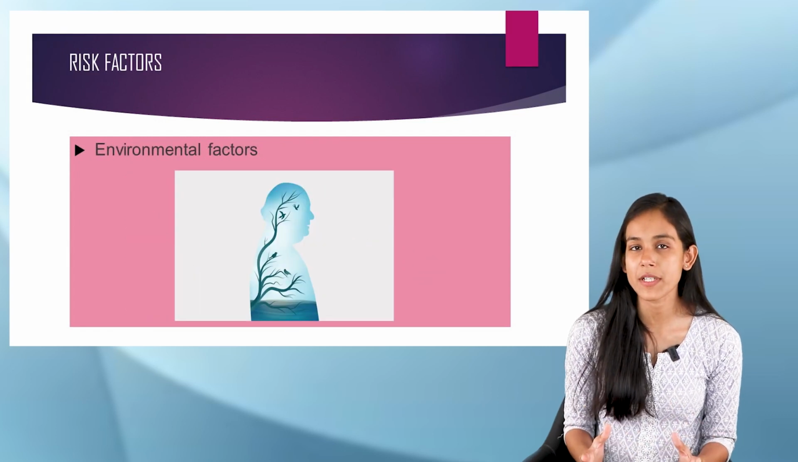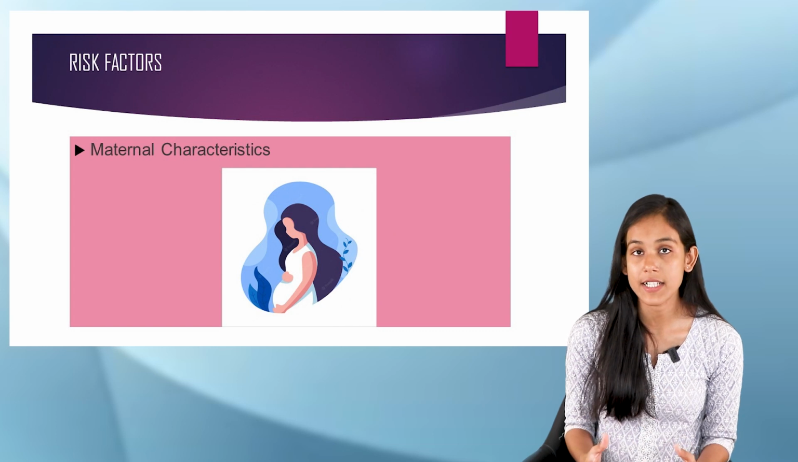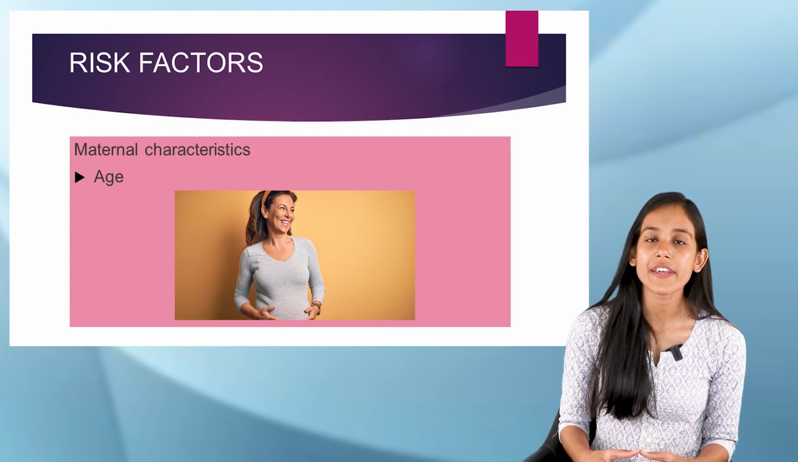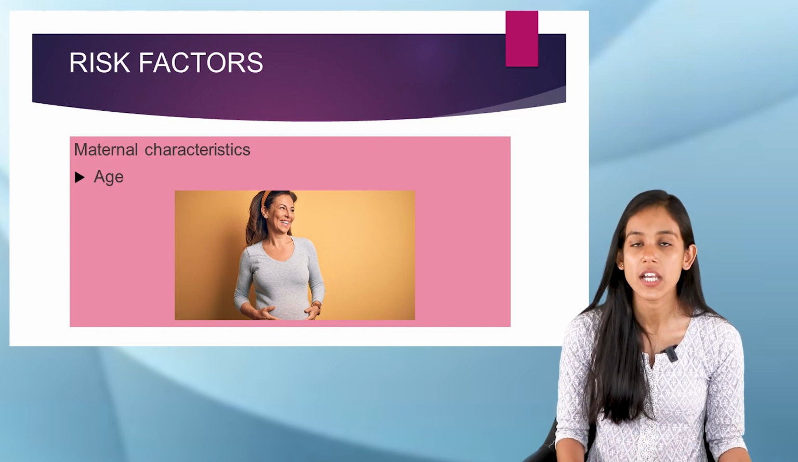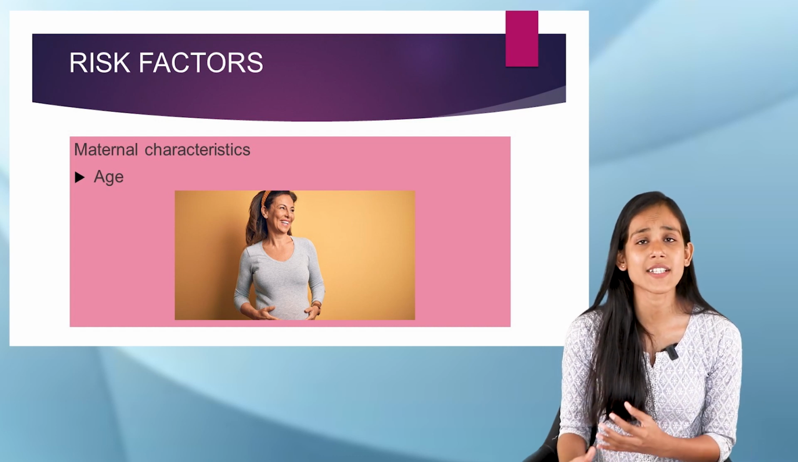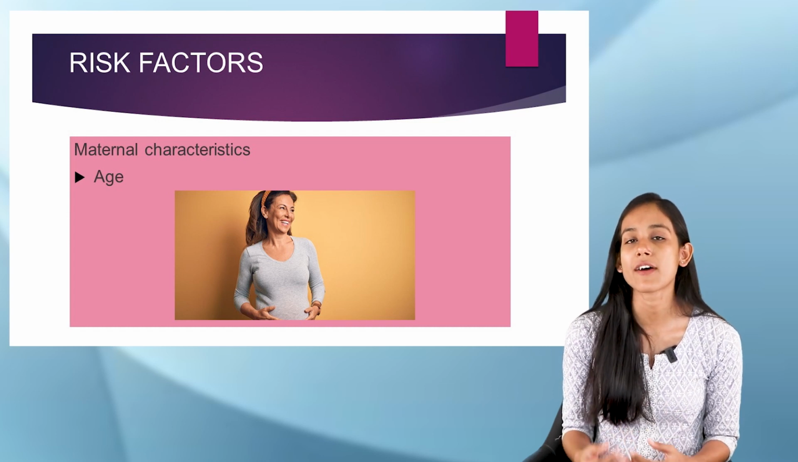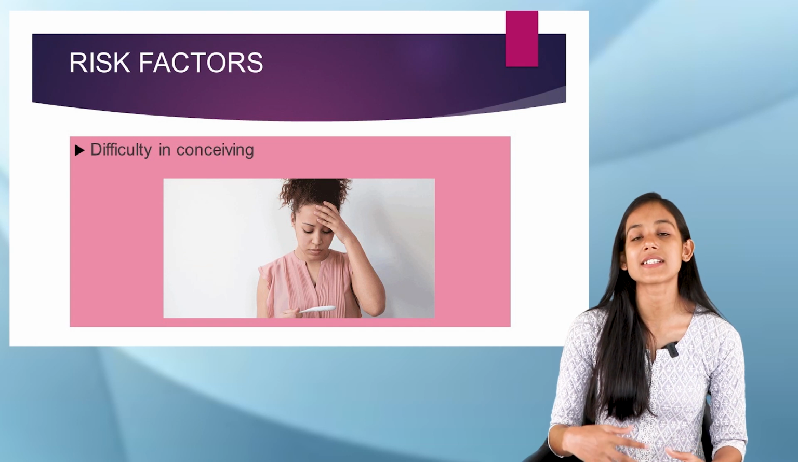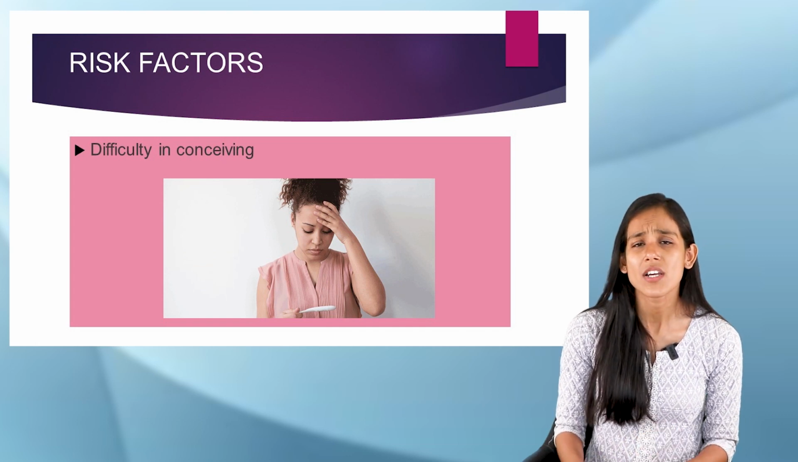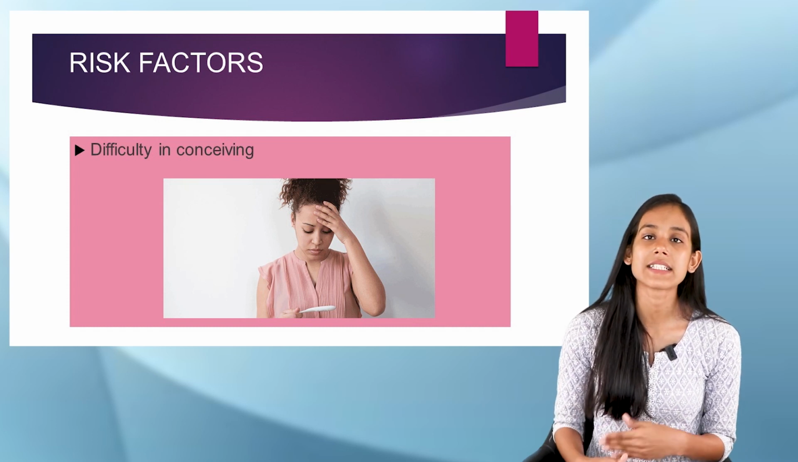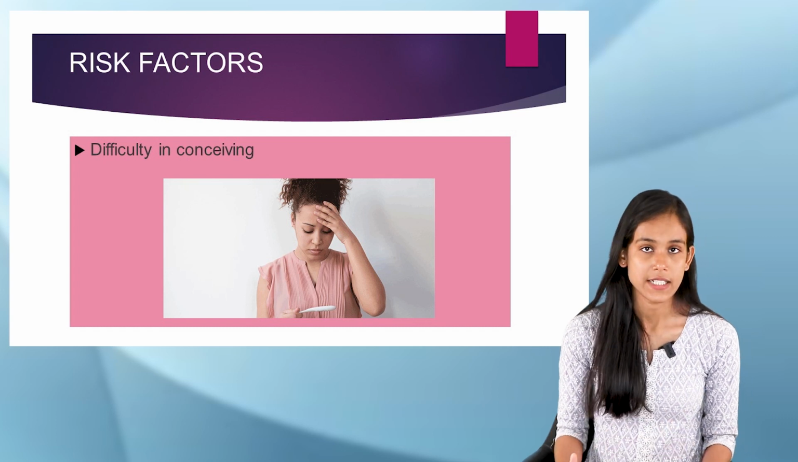And then there are certain environmental factors and also maternal characteristics which might cause cerebral palsy in children. Next, let us see what the maternal characteristics are that might cause cerebral palsy. The first thing is age. If there is advanced maternal age, in that case the risk is more. If the mother is of advanced age, the child would have more chances of getting it. And then again, if there is difficulty in conceiving, if there are any factors which make the process difficult, then again there is a chance that the child might get cerebral palsy.